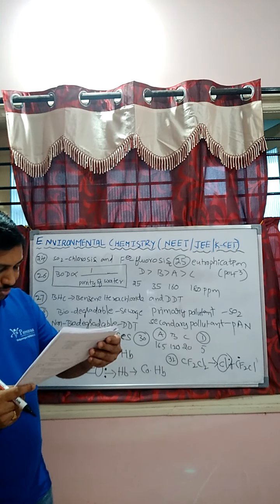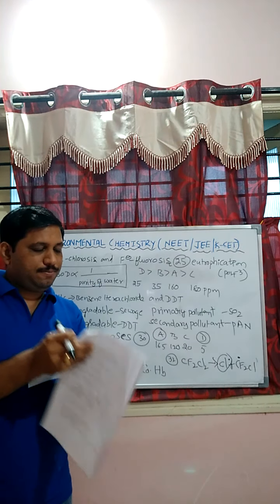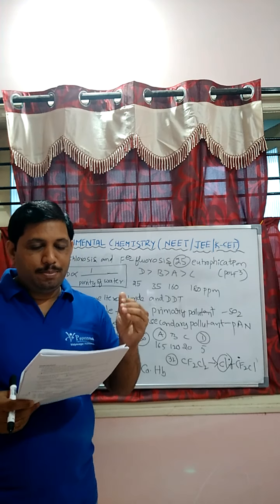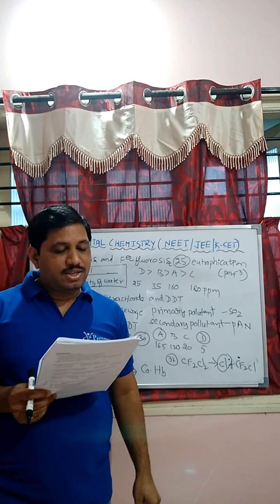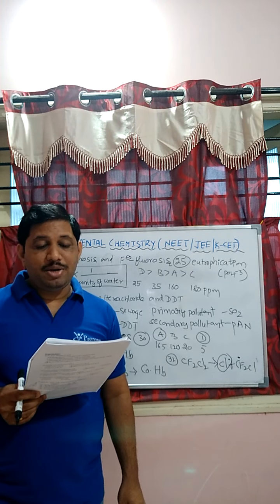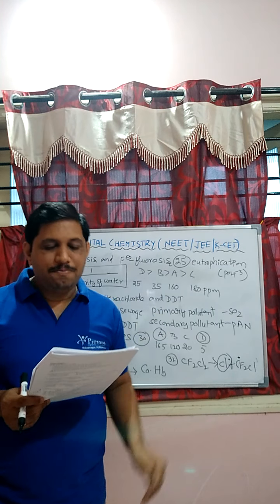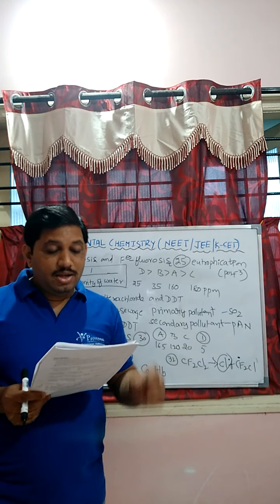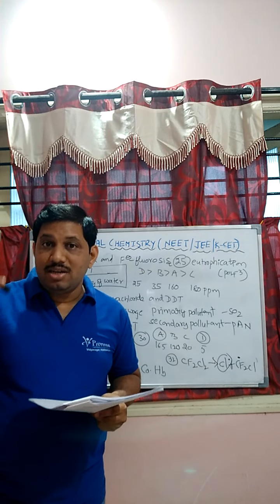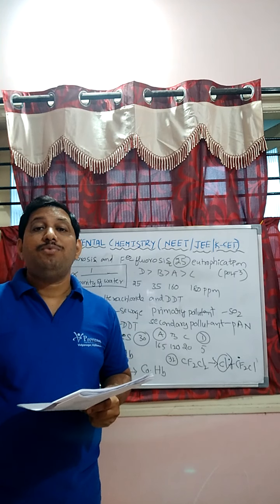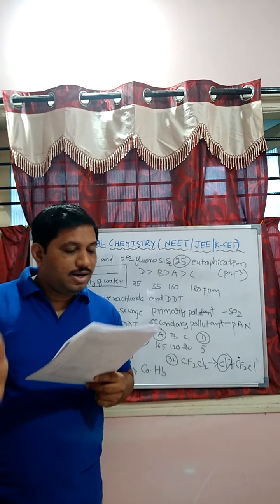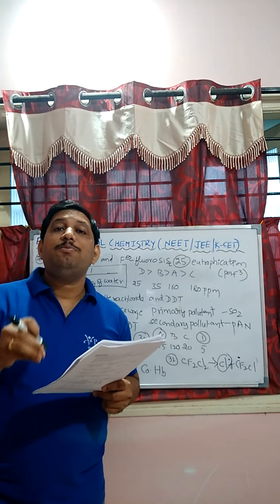Next, students, question number 26. The BOD values of 4 samples are given: A, B, C, D. A is 160, B is 35, C is 180 parts per million, and D is 25 parts per million. The decreasing order of extent of pollution in water based on the BOD values of the 4 water samples A, B, C, D, we are arranging in decreasing order of the extent of pollution in water.